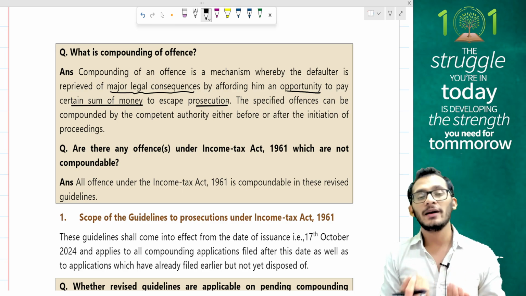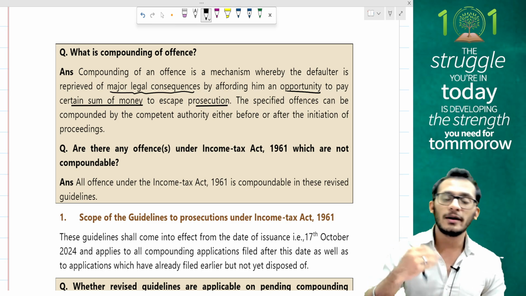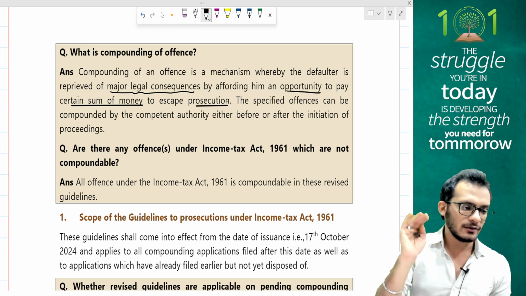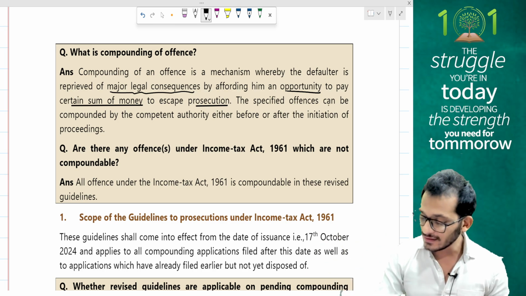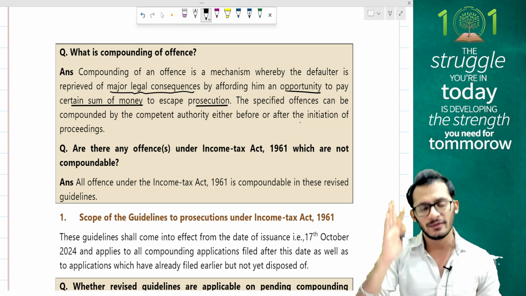I am okay to pay you some money, not as a bribe but more as a compensation in order for you to avoid my prosecution, because this is a one-time event which has taken place. So compounding works on those levels. The specified offences can be compounded by competent authorities either before or after institution of proceedings. You can do it whenever you want.